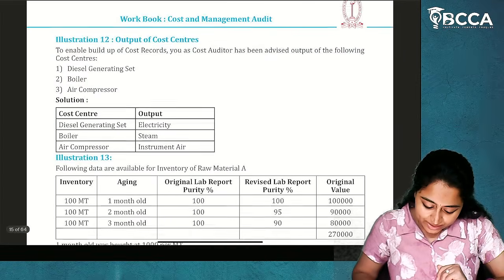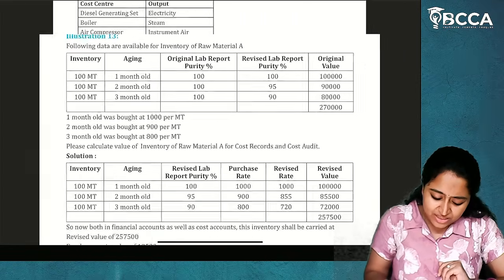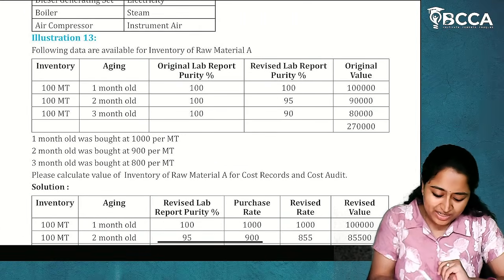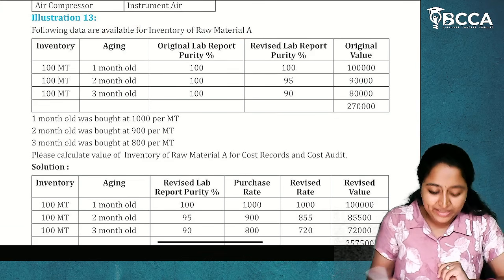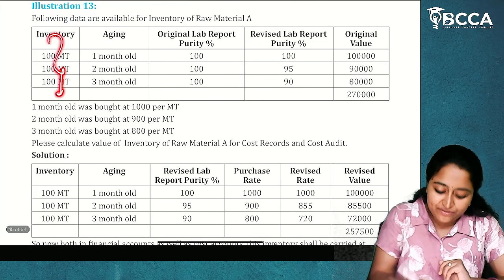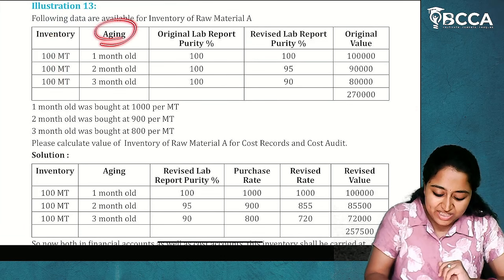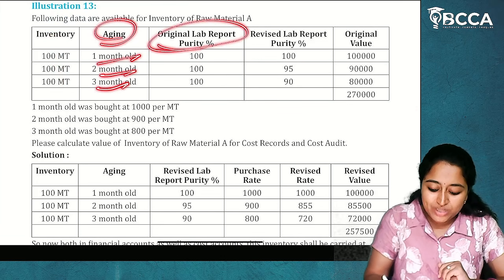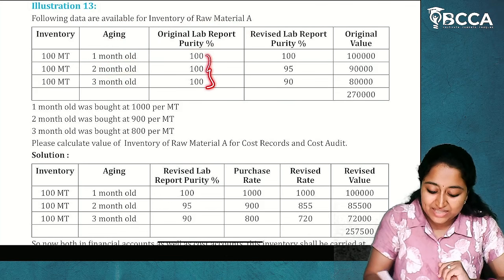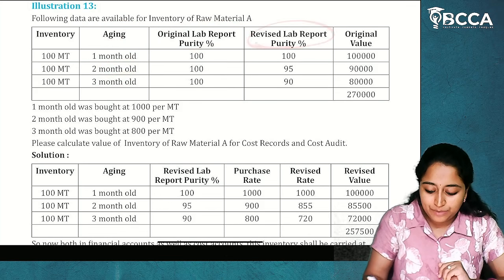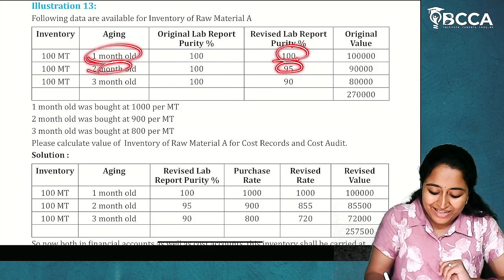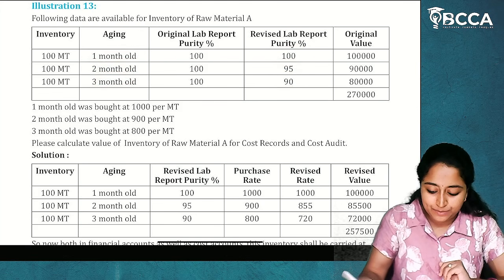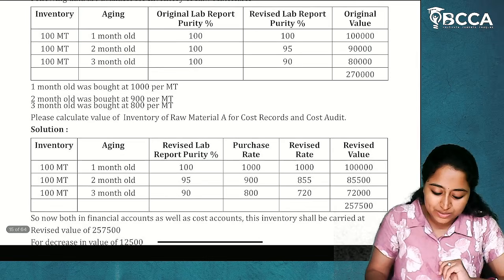Now this is a case study. Now see here, this is a board question, illustration 13. Following data are available for inventory of raw materials. A is given, inventory is given, everything is 100 MT, aging 1 month, 2 months and 3 months. Original lab report purity is given as 100%, revised lab purity for 1 month old 100%, 2 month old 95% and 3 month old 90%, and original value is given to us.